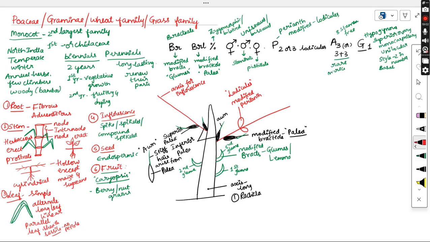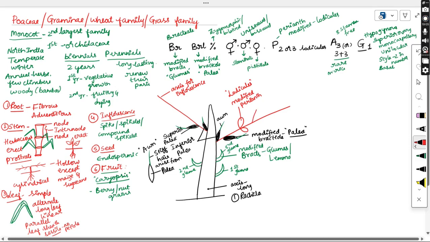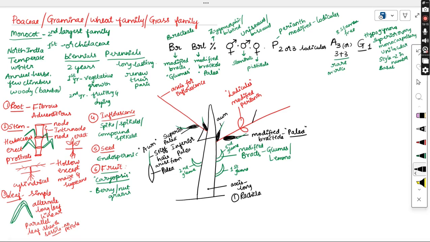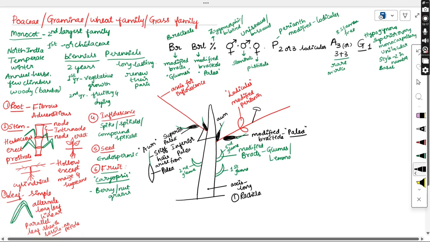How many stamens are present? A total of three stamens are present, which are free in condition. So the androecium will be containing the stamens, and usually these stamens will be containing anthers. These are special, we call them versatile anthers or hanging anthers. Here 1, 2 and 3. So the androecium will contain three stamens. Let us see what is the speciality of these stamens. These stamens will be containing the versatile anthers.